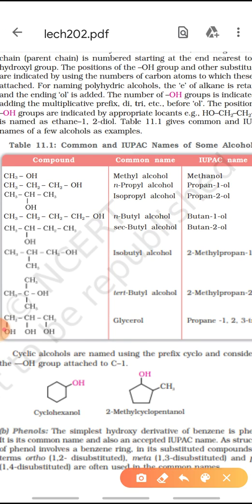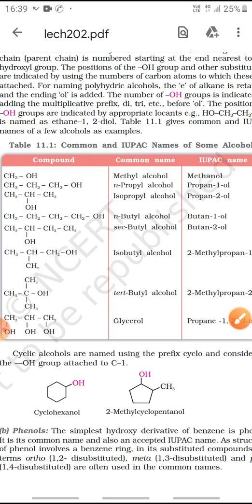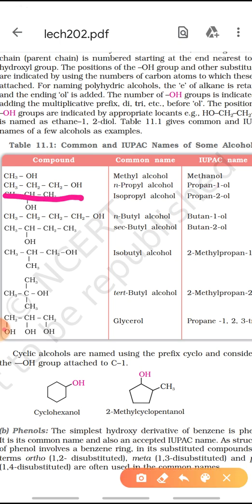So you all can see, this is CH3OH. CH3 means methane. Replacing the 'e' of methane with 'ol' will give methanol. Commonly it is known as methyl alcohol. Similarly, the second compound contains 3 carbon atoms, so it will be propane, and the OH group is attached on the first carbon. So propan-1-ol.